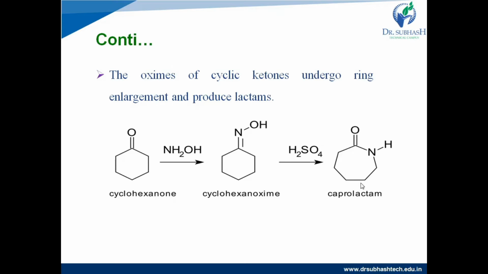Cyclohexanone reacts with hydroxylamine and forms the corresponding oxime, that is cyclohexanone oxime, by removal of one molecule of water. Next, this oxime reacts with concentrated sulfuric acid and undergoes rearrangement, that is the Beckmann rearrangement, and forms the corresponding lactam, that is caprolactam. It is also known as a cyclic amide.